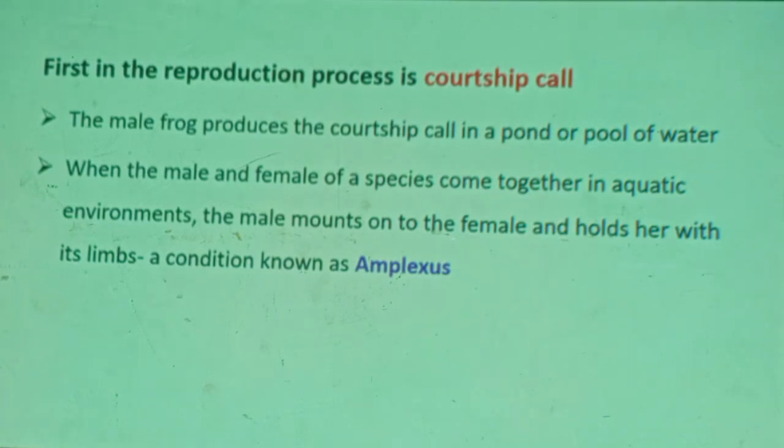The male finds an aquatic environment and produces a sound, the courtship call. The male frog produces the courtship call in a pond or pool of water. When the male and the female of a species come together in aquatic environments, the male mounts on the female and holds her with its limbs, especially the back limb. A condition known as amplexus.